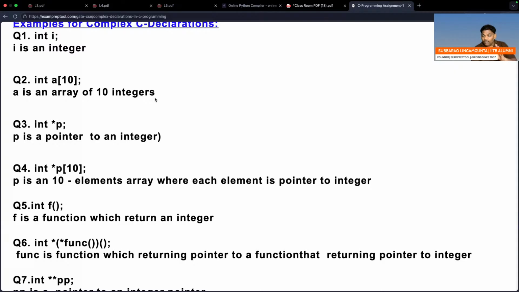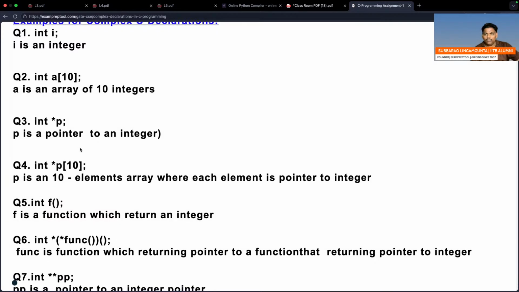Remember, start from the operand, coming from the left-hand side. Wherever the operand stops, two people are fighting: the left person is int, the right person is the bracket. So a will go with the bracket because bracket has the highest priority. A is an array which contains 10 slots where everyone is an integer. That is question number 2. I think people don't have any doubt.